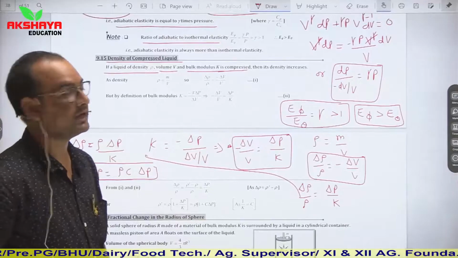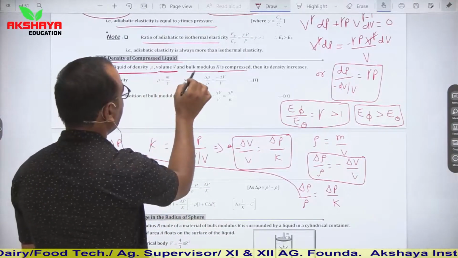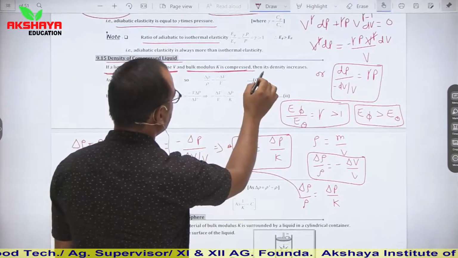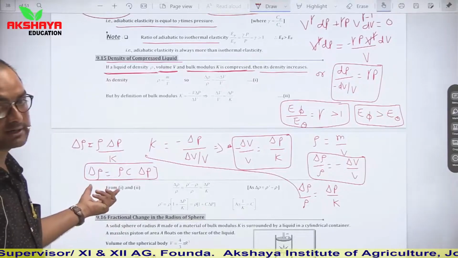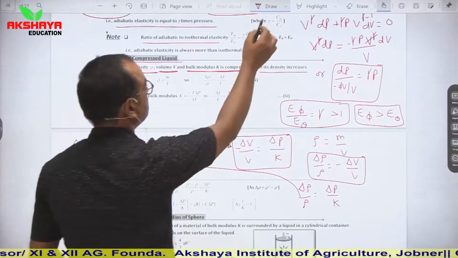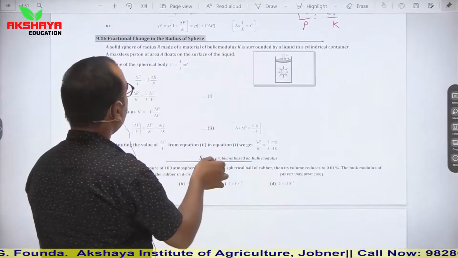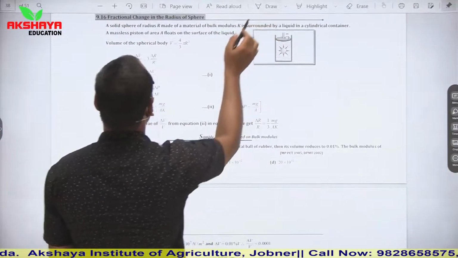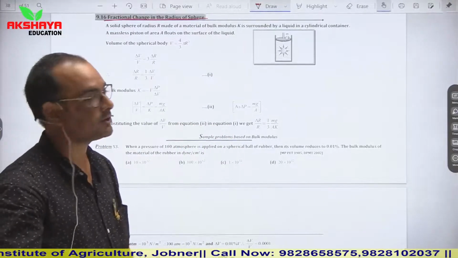Now you can say from here that if a liquid of density rho, volume V and bulk modulus K is compressed, then its density increases. So it can be seen by this relation. Now our next topic is fractional change in radius of the sphere.